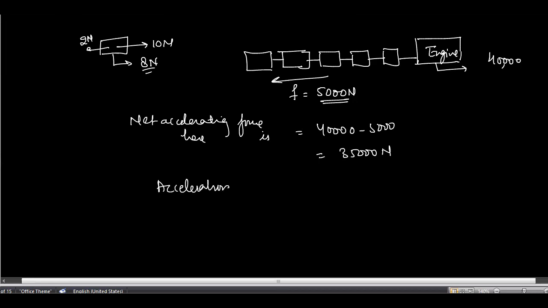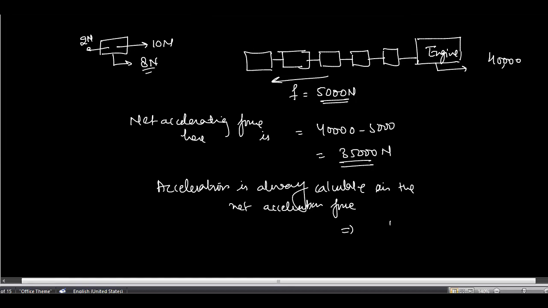Now, if we need to calculate the acceleration, it is always calculated on the net accelerating force. So 35,000 is the net accelerating force here, and you know that F equals m into a, and you need to calculate the acceleration. So you can write 35,000 equals 18,000, the mass, because 2,000 is for this one, 2,000 for this one, 2,000 for this one.